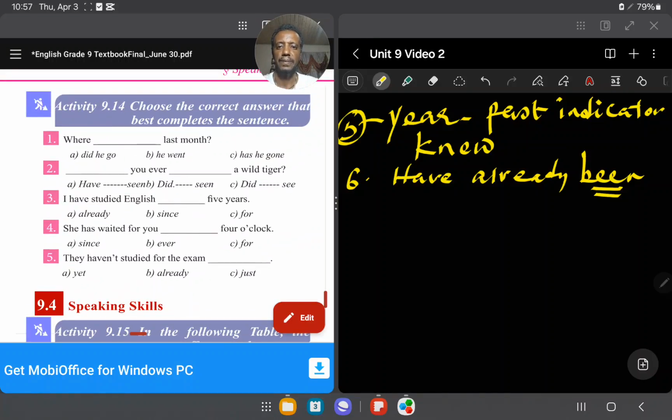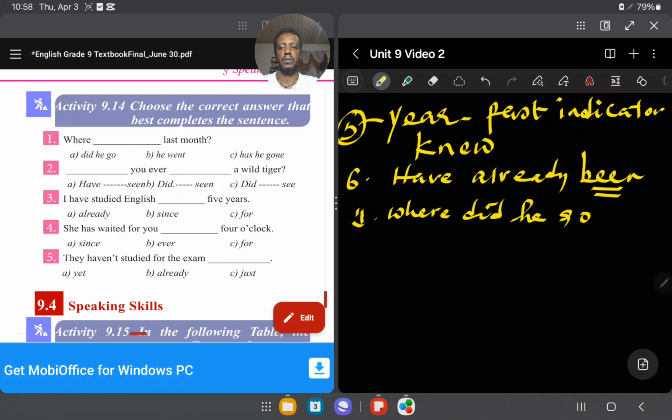Let's come to the next question, the next exercise, activity 9.1. Choose the correct answer that best completes the sentence. Where dash last means, okay, here is the right choice. So where dash last means did he go, he went, have gone, it says. So where did he go? So A is the right answer. Okay, where did he go? Where, number 1, where did he go? The question form.